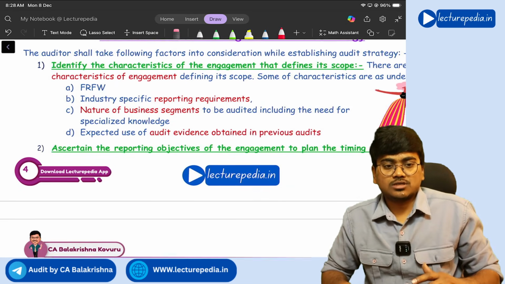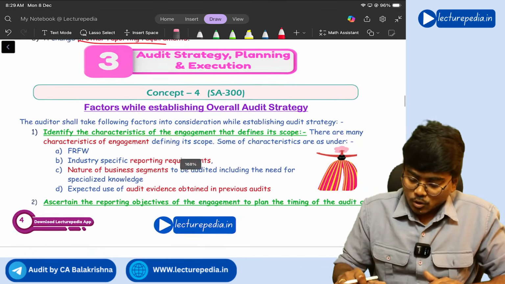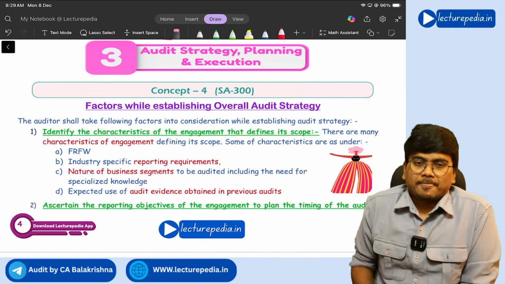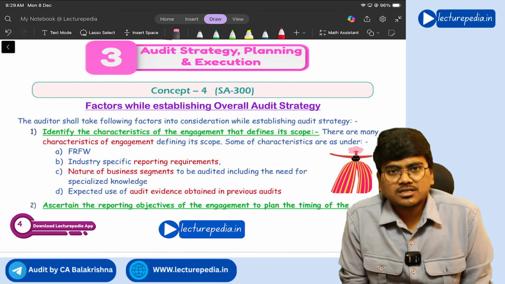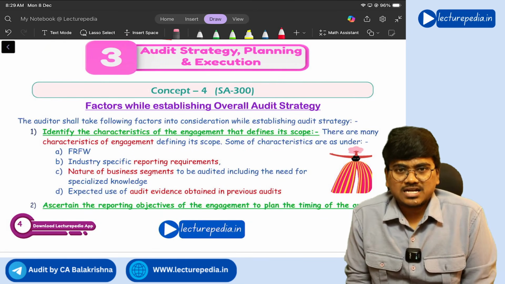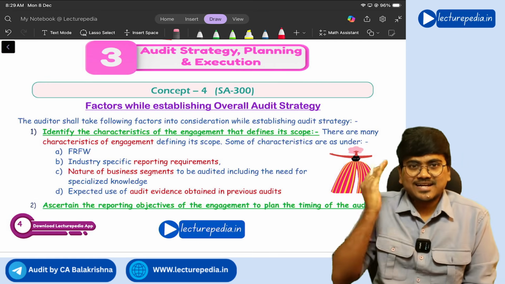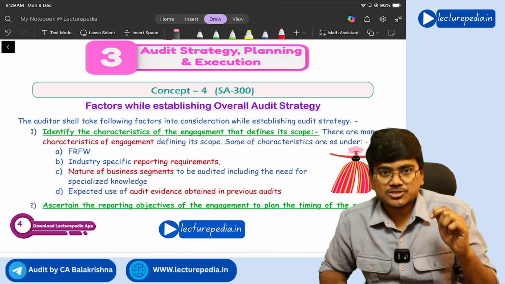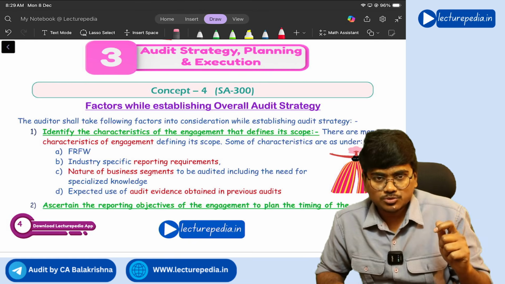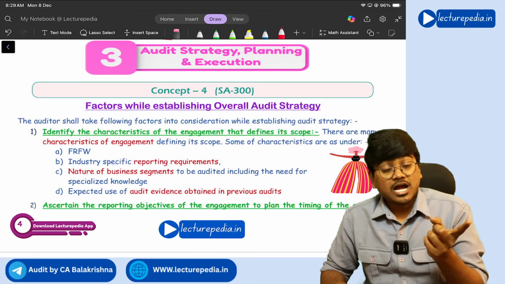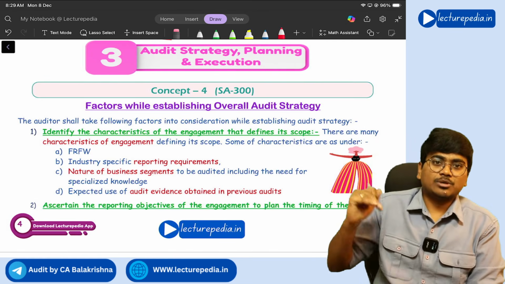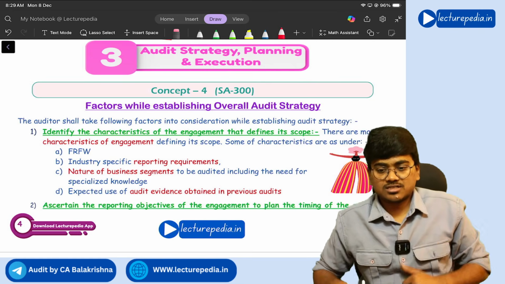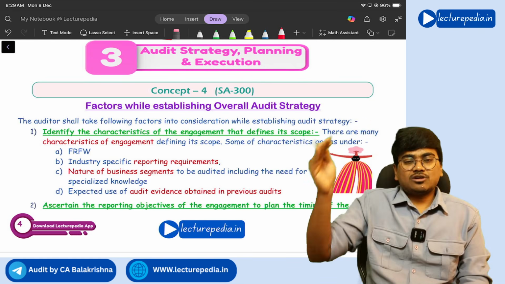Right? Next, concept number 4: overall audit strategy. So, as per SA 300, the auditor prepares the overall audit strategy. Right? What is the difference between strategy and plan? Strategy answers what has to be done, when it has to be done, and who will do it. But how it has to be done will be answered by the plan. Right? The plan is more detailed when compared to the strategy. The plan is prepared based on the strategy.